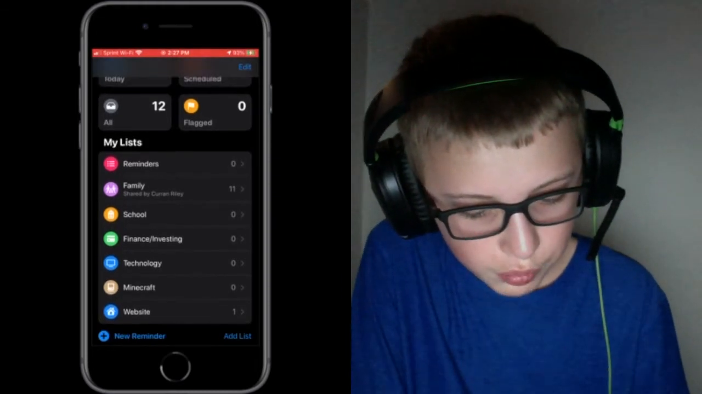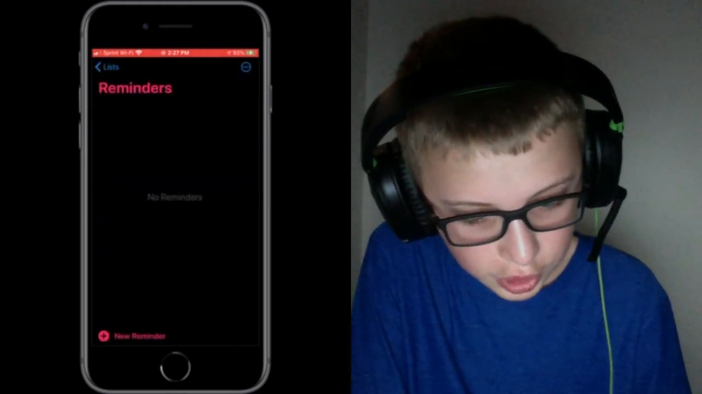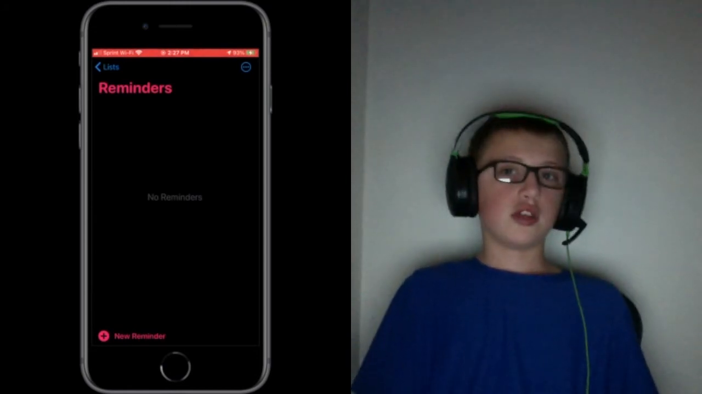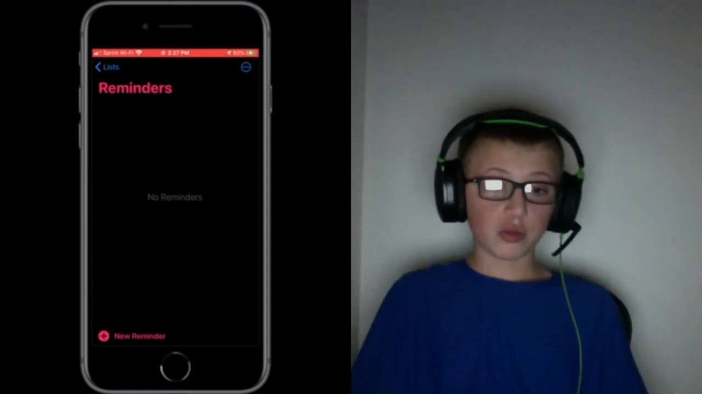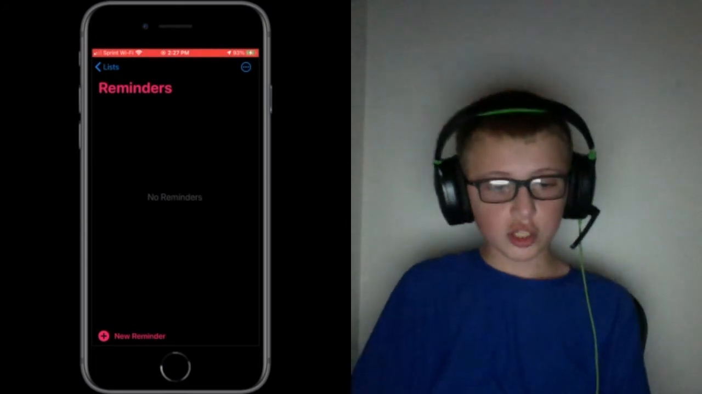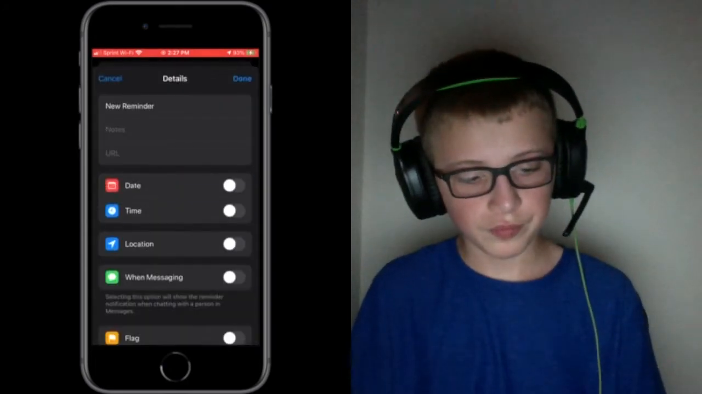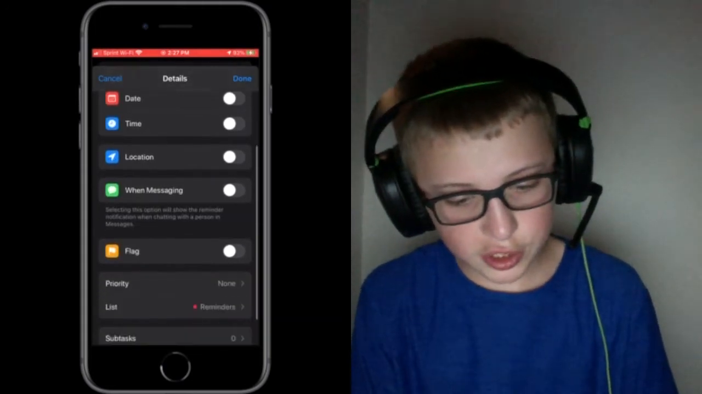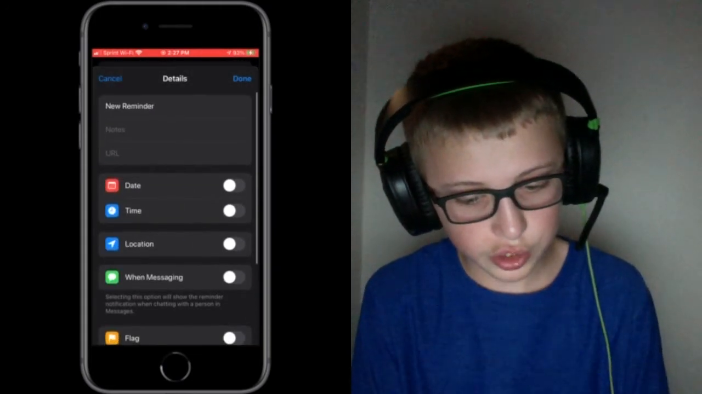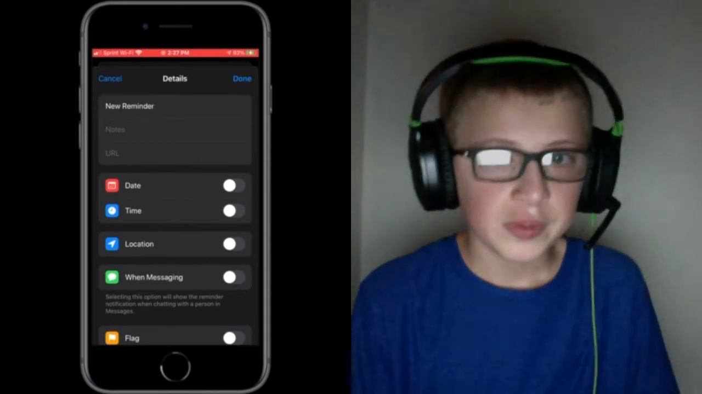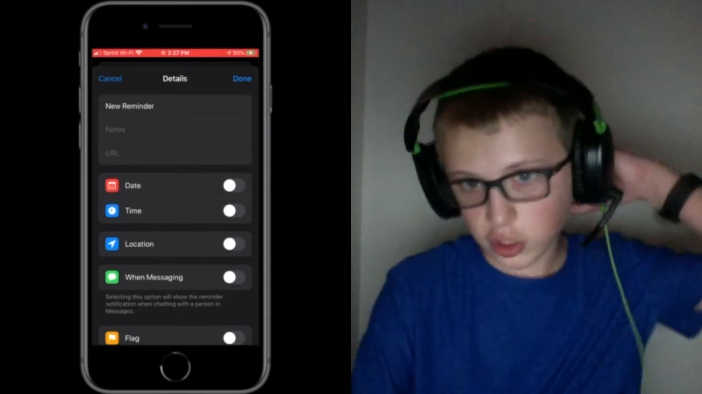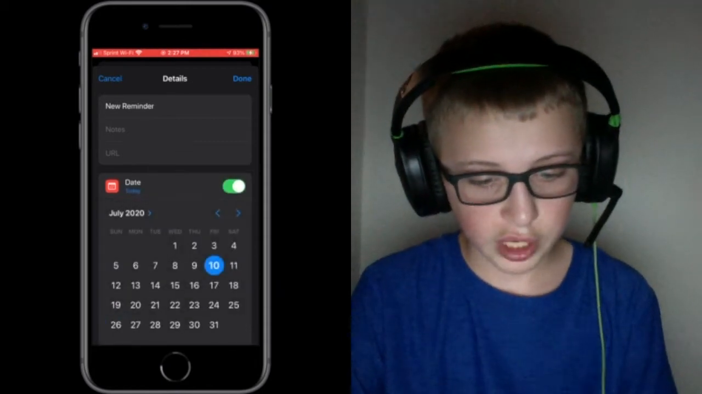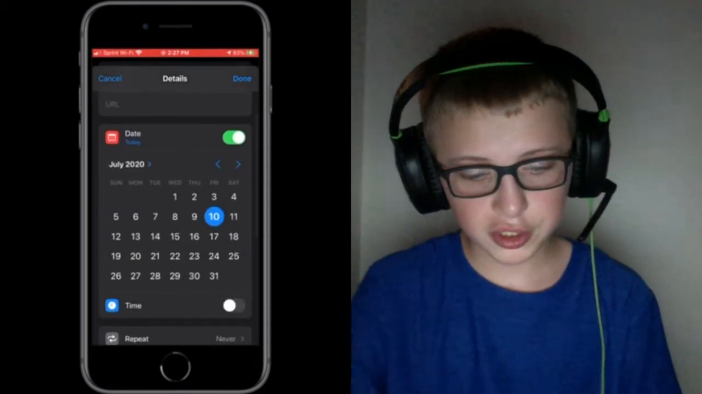Also, if we open a shared list, and I'm trying to find one, I guess I can't show it, but you can assign reminders now to people, which is pretty cool. Also, when just creating any reminder, you tap the info button. This has been redesigned, a lot easier now to select what you want it to do. You can flag reminders, things like that. It's smarter, so it's got smart suggestions. And also now, this works for calendar too.